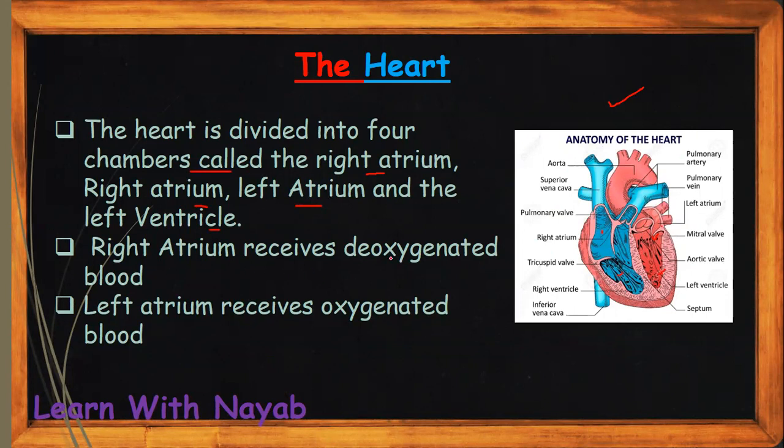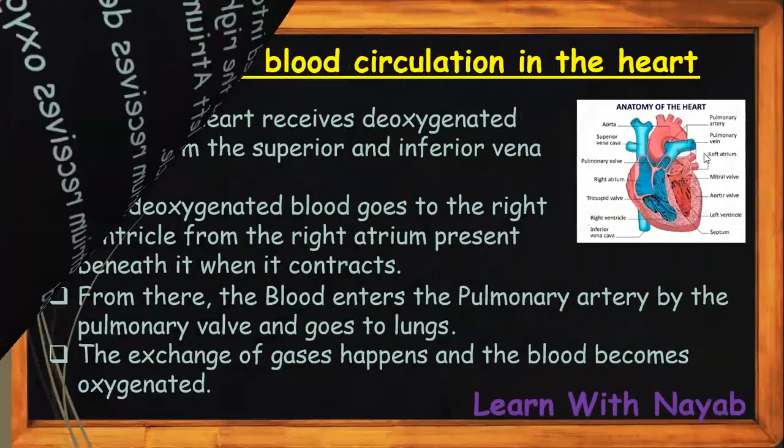The right atrium receives deoxygenated blood, which is blood that doesn't have oxygen, as I told you before. It receives it through the veins called the superior and inferior vena cavas. The left atrium receives oxygenated blood. We're going to see the process in detail, how it receives and how it pumps the blood. So let's go to the next slide.